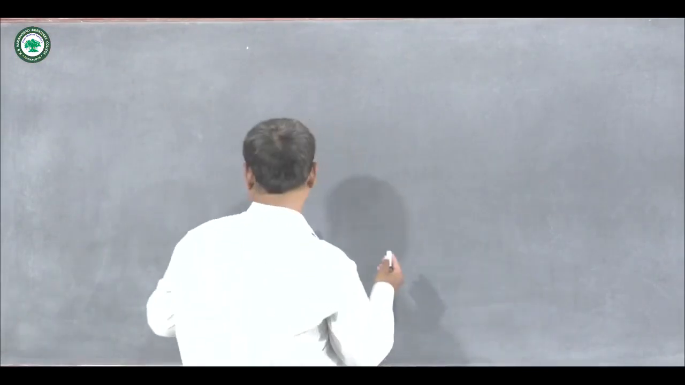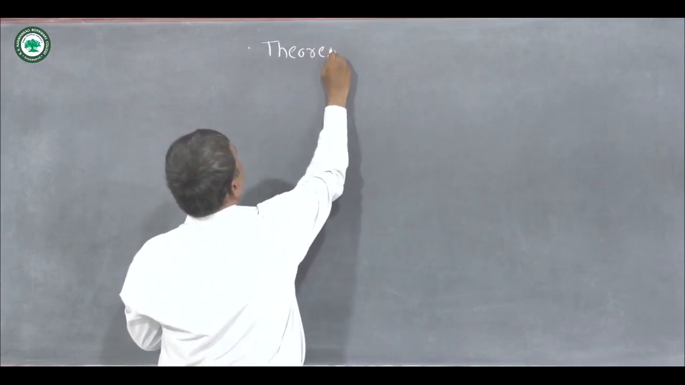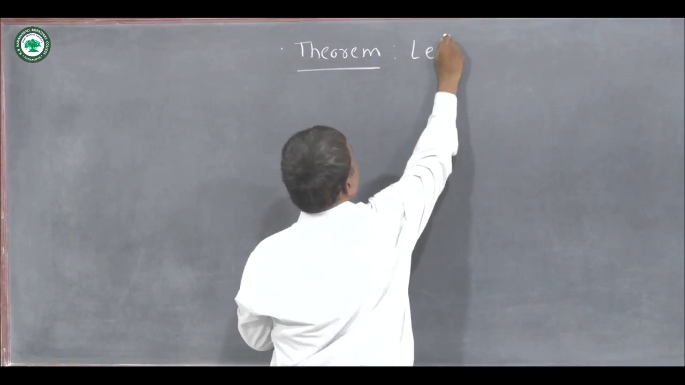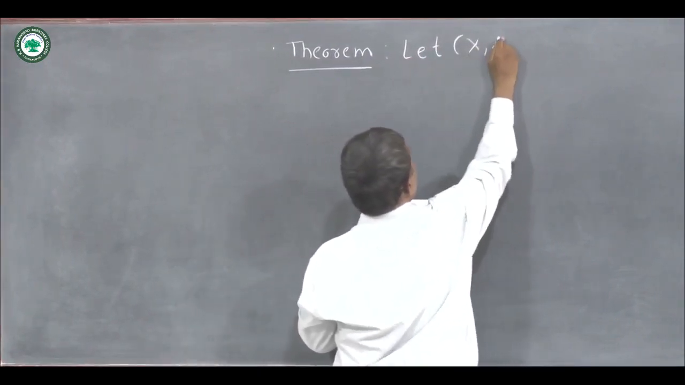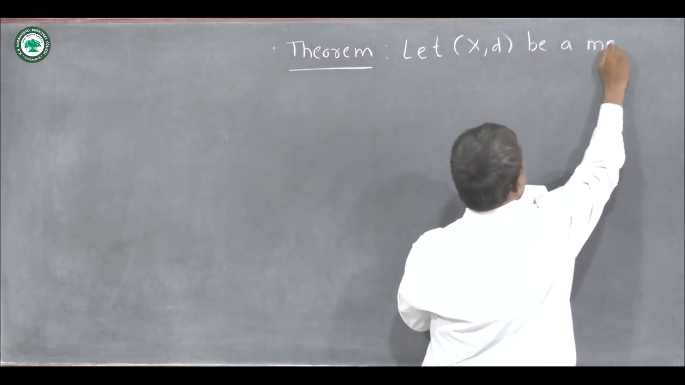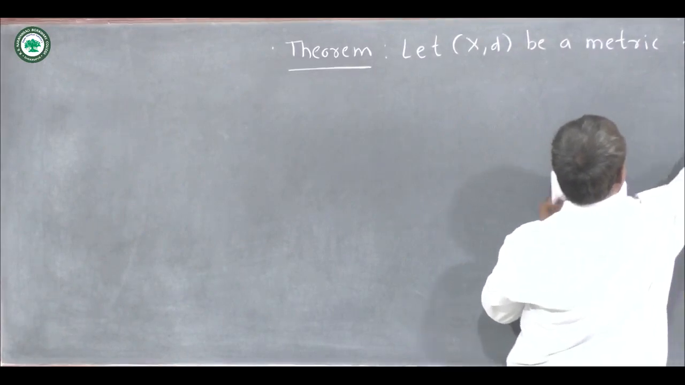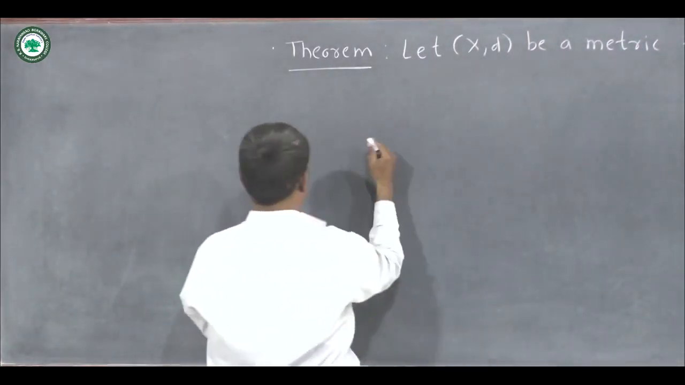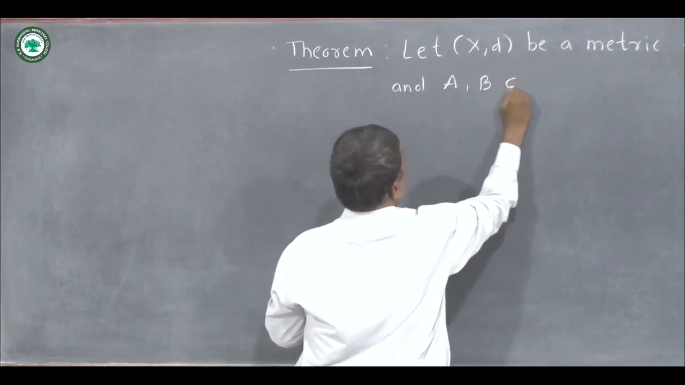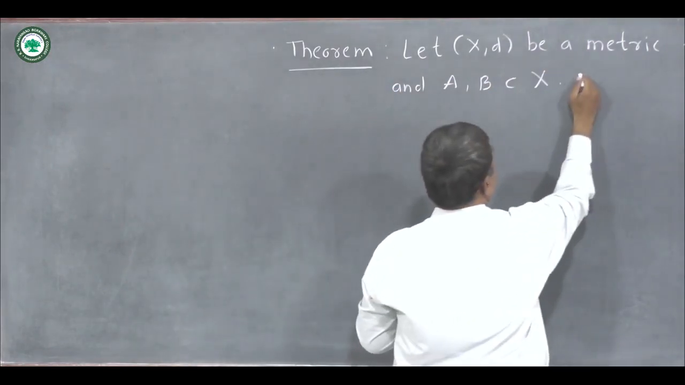So, today's theorem statement is: let the ordered pair (X, d) be a metric space, and A and B be subsets of X, then